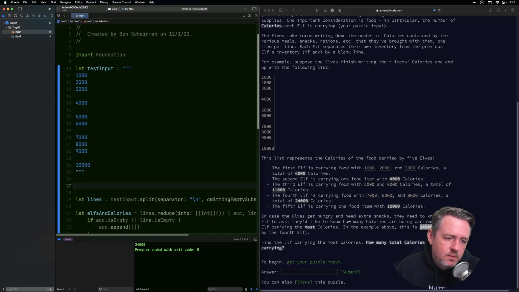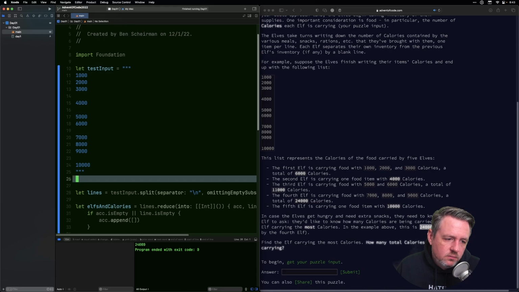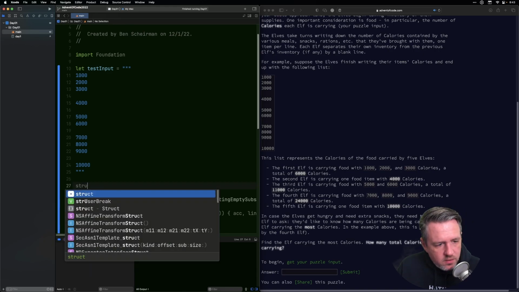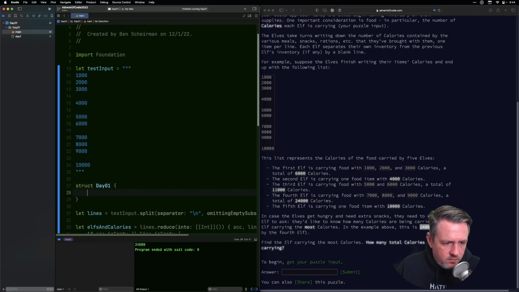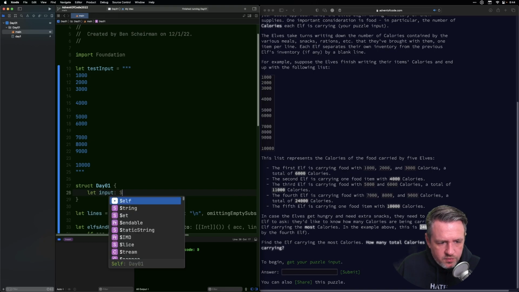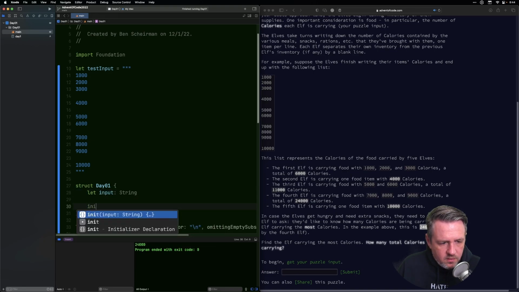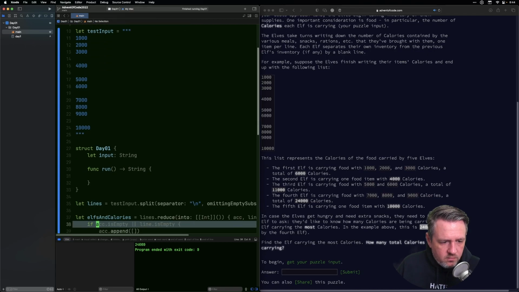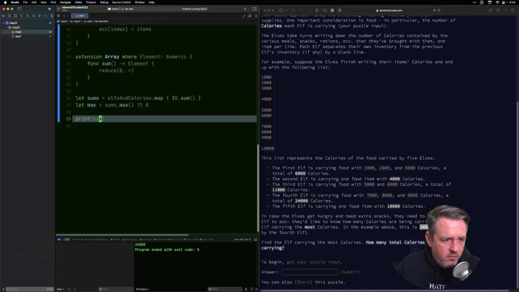How do I want to do this? I kind of want to move everything into a struct, Day1, that has input, which is a string, and then func run gives me my output, and then I can take all this stuff.